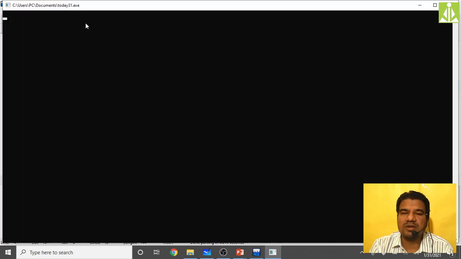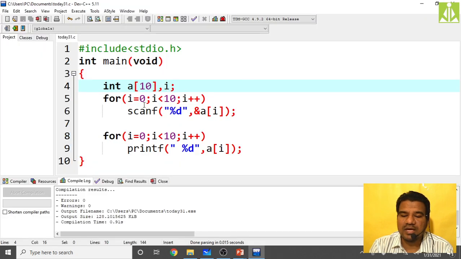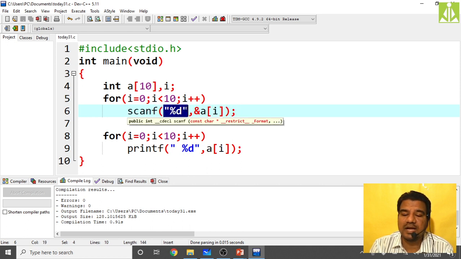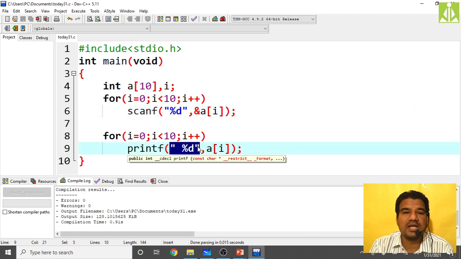Your control will simply wait. It is asking you to input 10 values, because we have a scanf statement within the for loop. How many times will this loop iterate? 10 times. So 10 scanf statements it tries to execute, and one input value for every scanf statement. Inside every scanf we have only one %d. Inside your scanf statement, %d means input one value, and inside your printf statement, %d means output one integer value. Input one integer value, output one integer value.